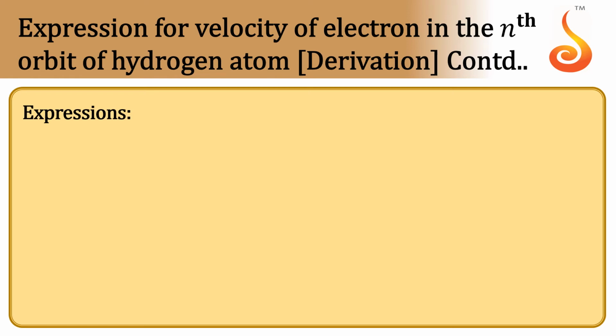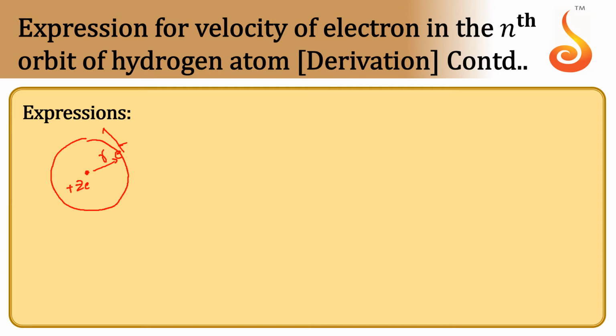Expression for velocity of electron in the nth orbit of hydrogen atom. So let us see that. Consider an electron is revolving in the nth orbit. Let the nucleus charge be plus Ze, and an electron is revolving in a circular orbit of radius r